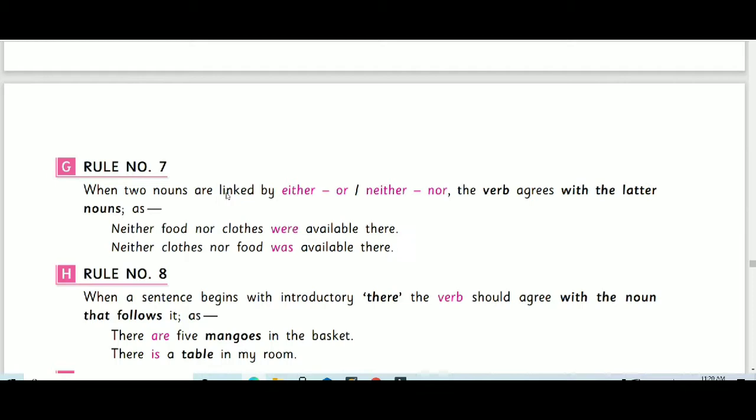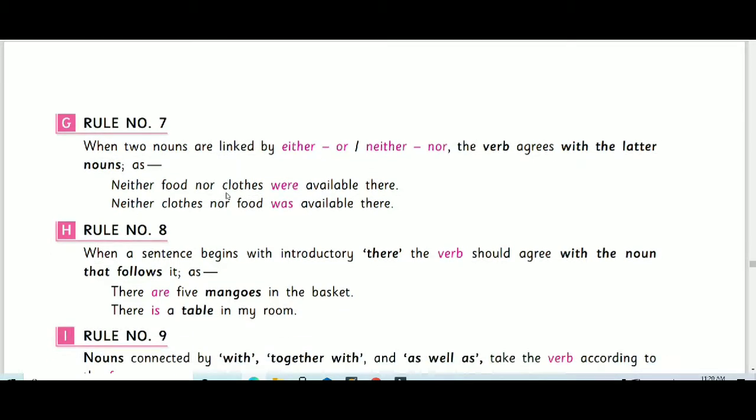Rule number 7. When two nouns are linked by either or, neither nor, the verb agrees with the later noun. According to that, the verb will change. Neither food nor clothes were available there. Neither clothes nor food was available, because after nor, food is singular, so the verb should be in the singular form, was available there. Yes, that is fine.